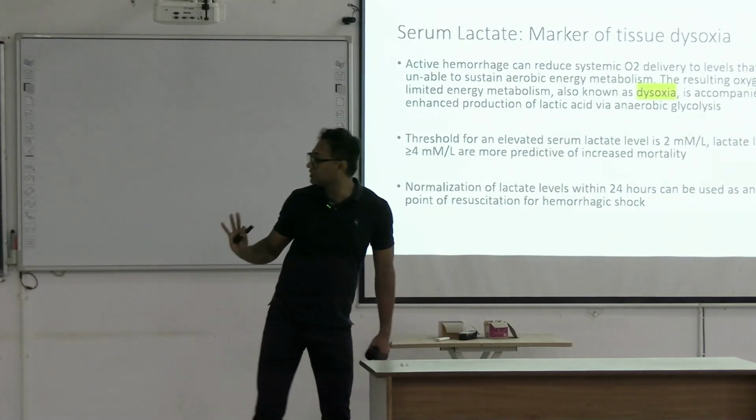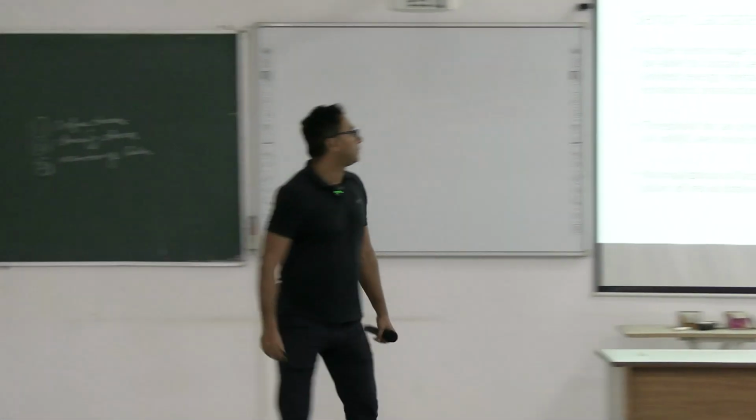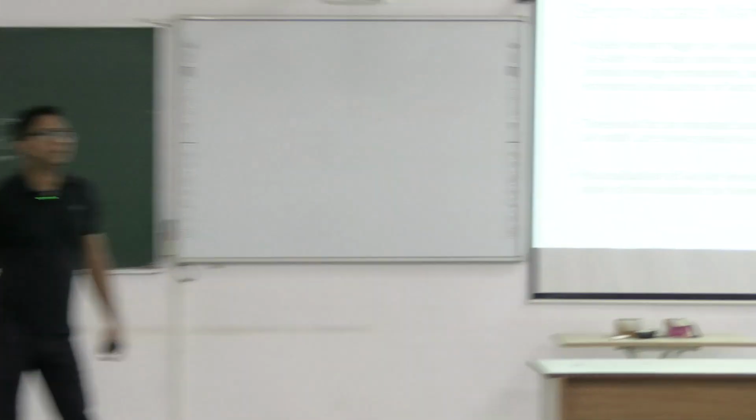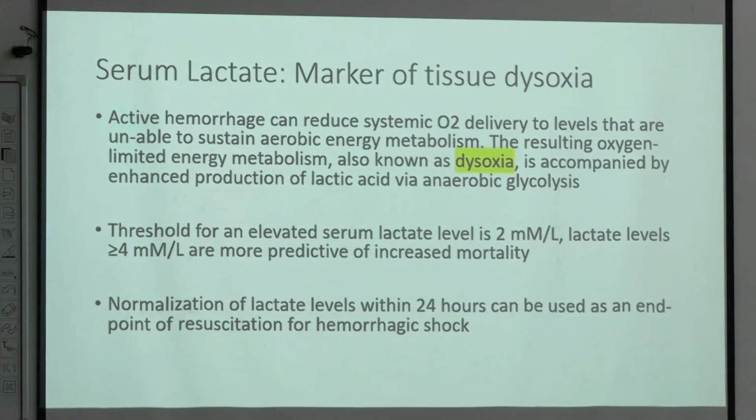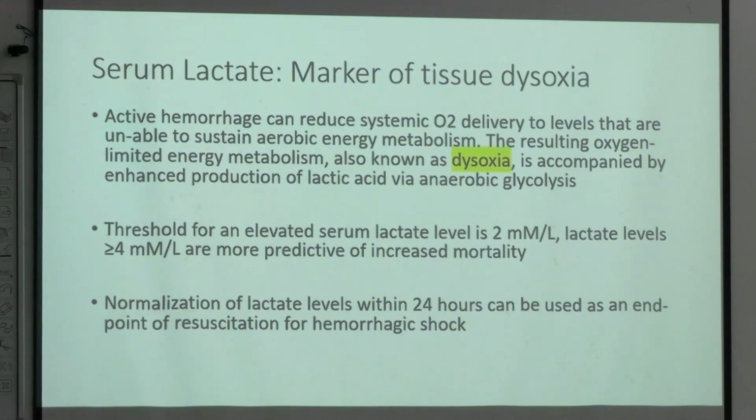Now, final slide and the last slide. Okay. Now, most reliable parameter by which you can determine the volume status is the serum lactate. Okay, it is a marker of tissue dysoxia. Still now the most reliable marker.